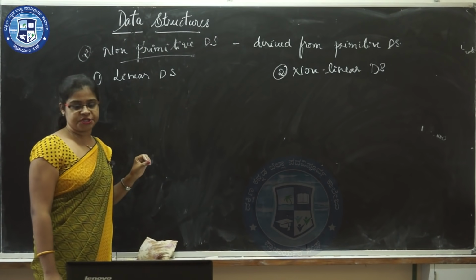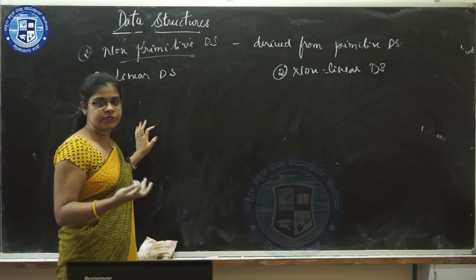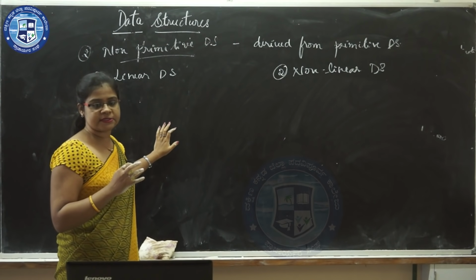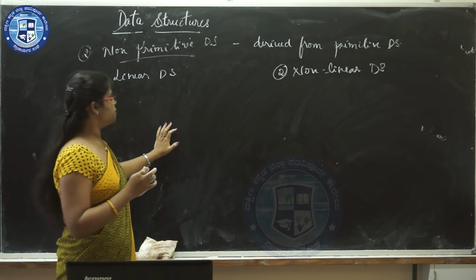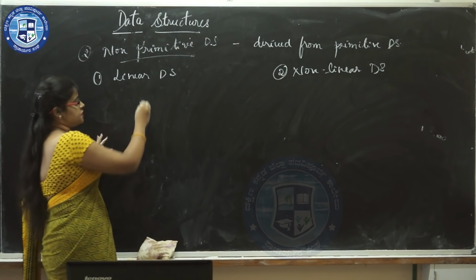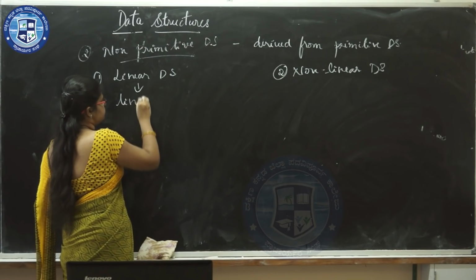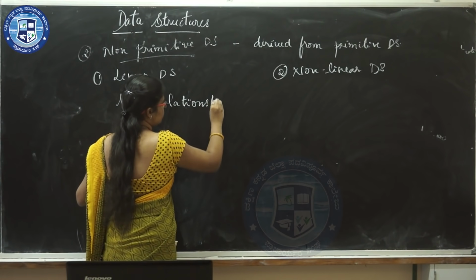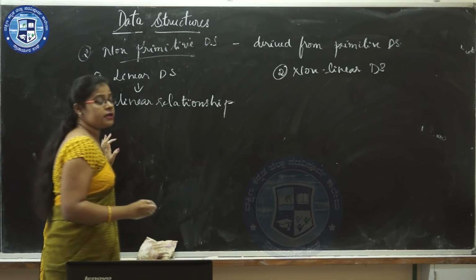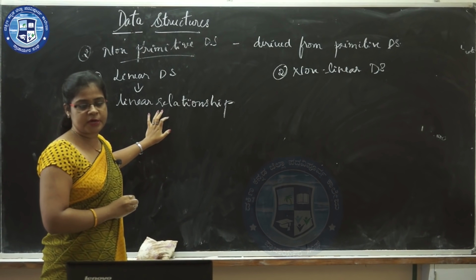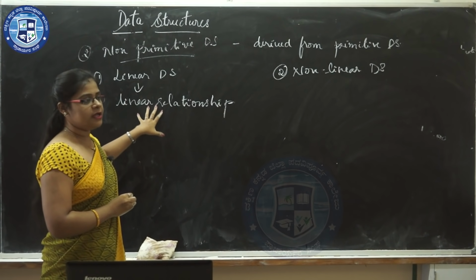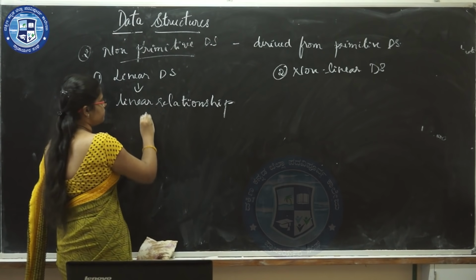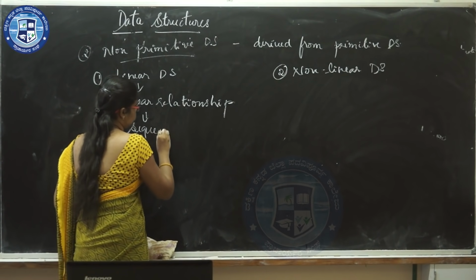A data structure having a linear relationship between the elements is called a linear data structure. Linear relationship means they are in a sequence order.